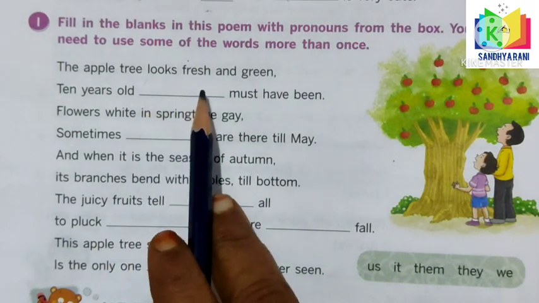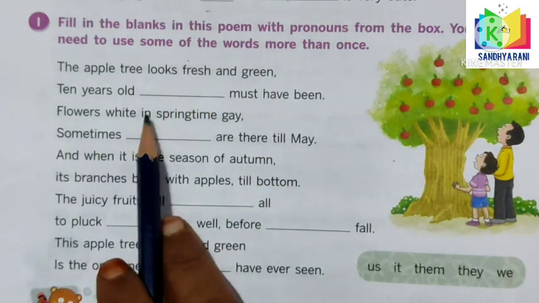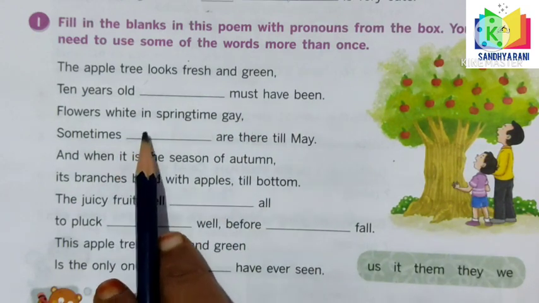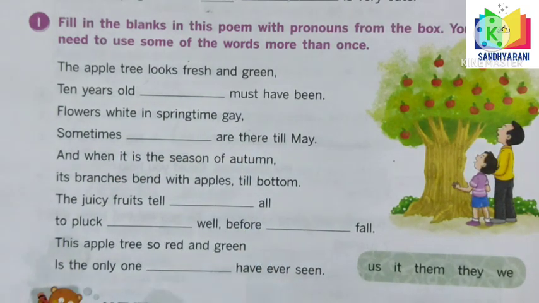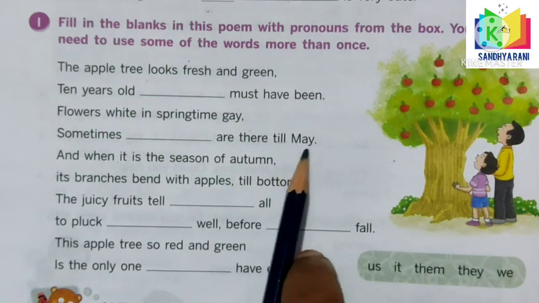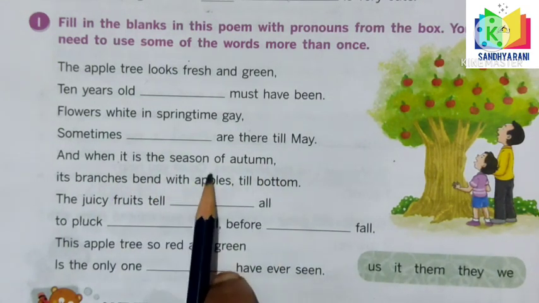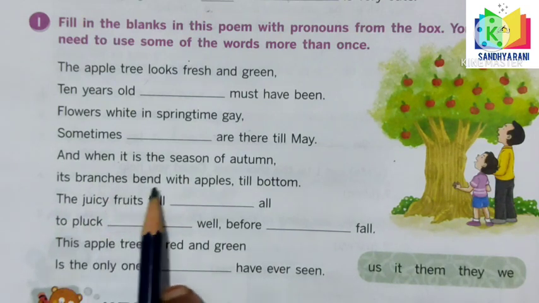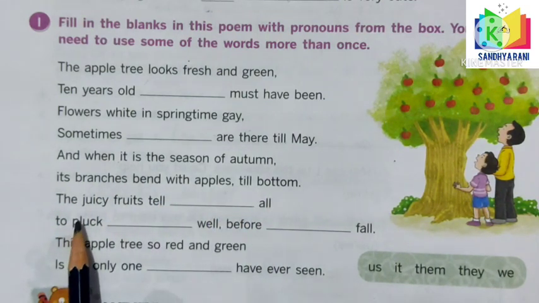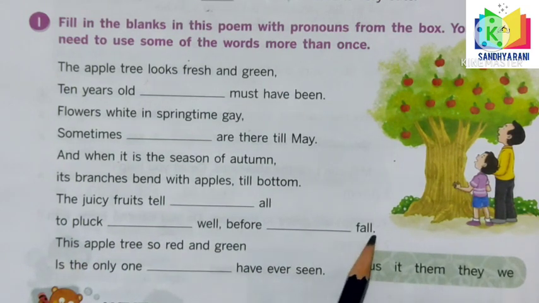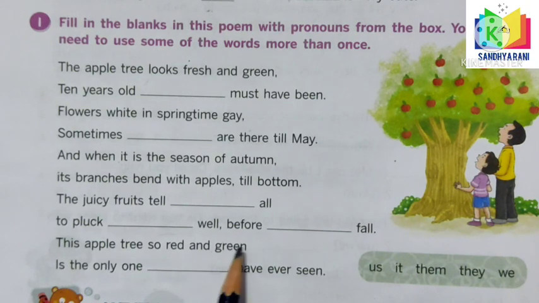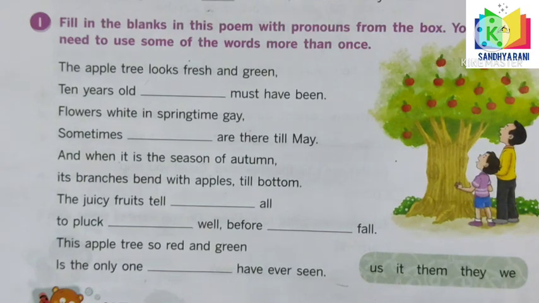The apple tree looks fresh and green, ten years old. It must have had flowers white in springtime gay. Sometimes they are there till May, and when it is the season of autumn, its branches bend with apples till the bottom. The juicy fruits tell us all to pluck them well before they fall. This apple tree so red and green is the only one we have ever seen. See children, this is your homework. You can fill these blanks by using these keywords.